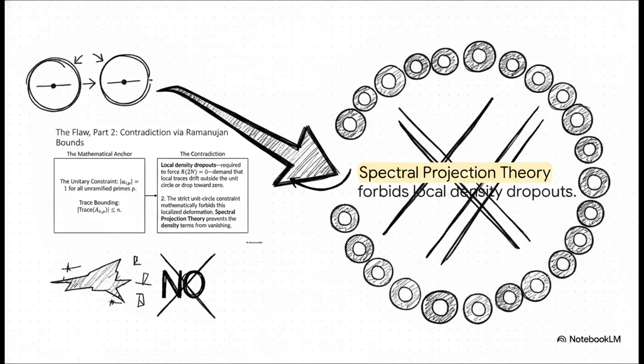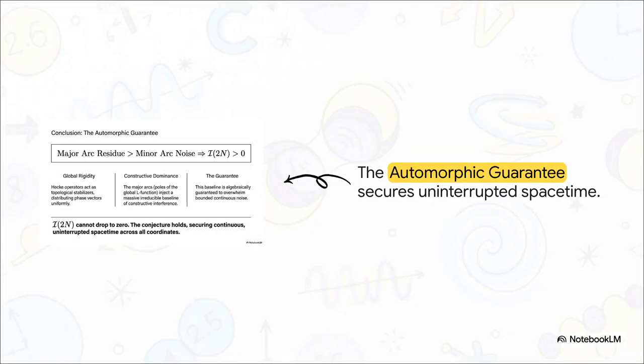Thankfully, spectral projection theory steps in and provides a massive contradiction. Our mathematical anchor, those unyielding unit circle constraints of the Satake parameters we just talked about, mathematically forbid these local density deformations. For r of 2n equals 0, the local traces would have to drift completely outside the unit circle, but the rigorous trace bounding forbids it, meaning this space-time rip is impossible. No way it happens. And that gives us our automorphic guarantee.